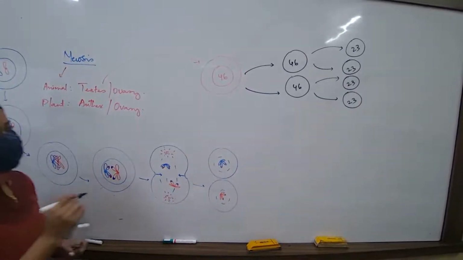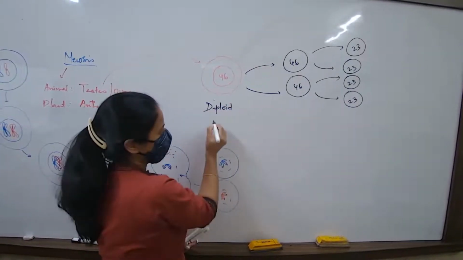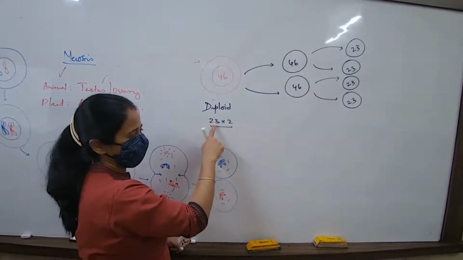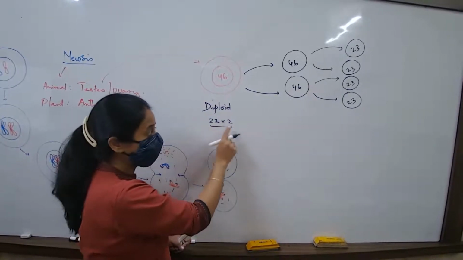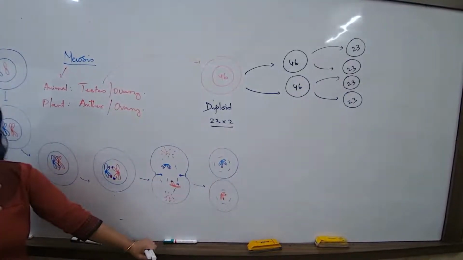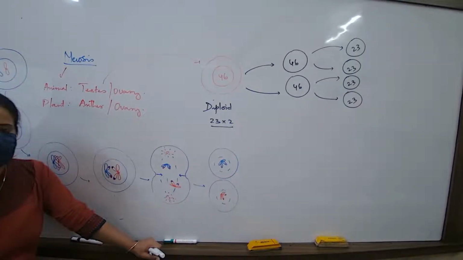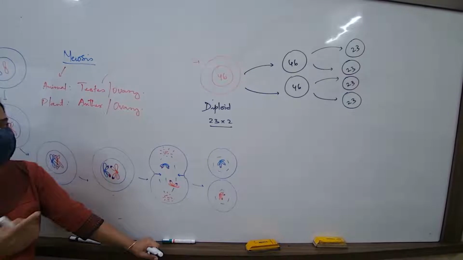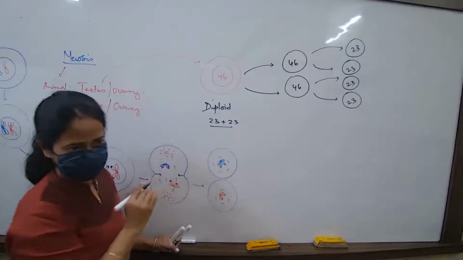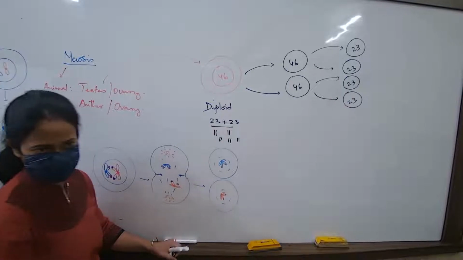Okay. Now, this is a cell which I will say is a diploid cell. Why? Because it has got a full set of chromosomes. Half set and half set, meaning 23 chromosomes in pairs it has got. What is the meaning of the word diploid? A cell which has got the full chromosome complement. A cell which has got two half sets of the chromosome. Two half sets, matlab एक 23 plus एक और 23, no? And the chromosomes are all like this, paired.